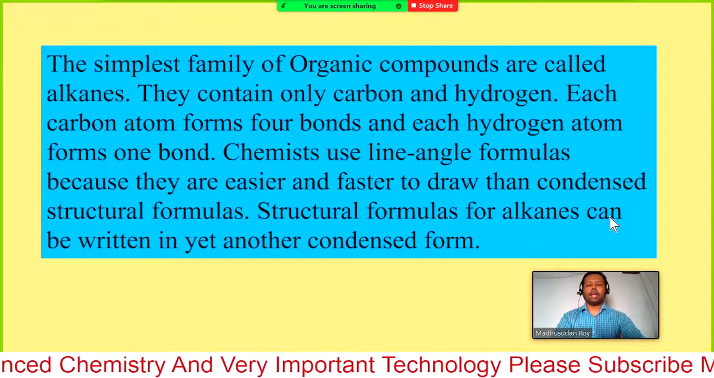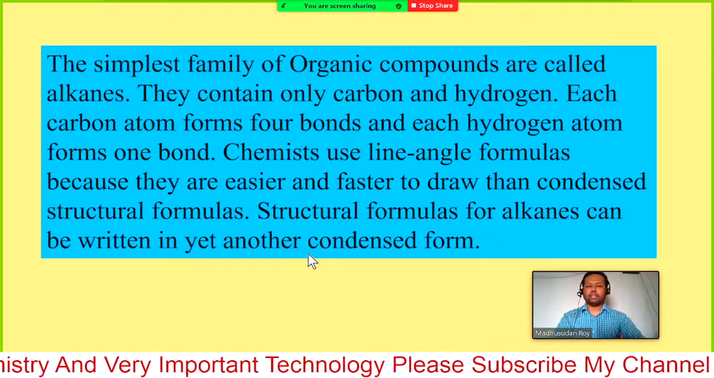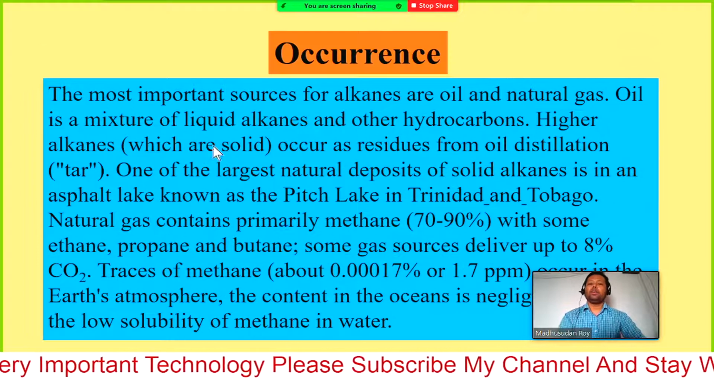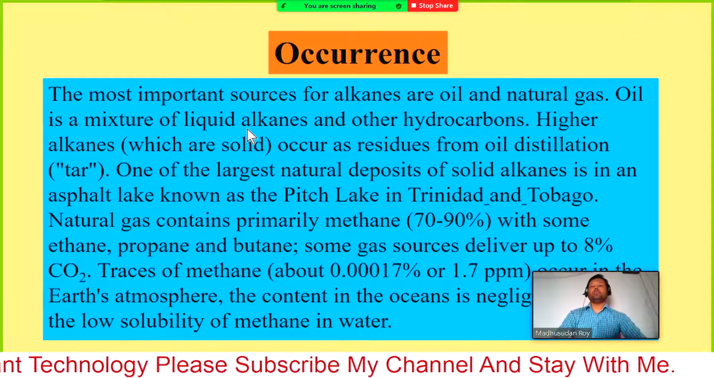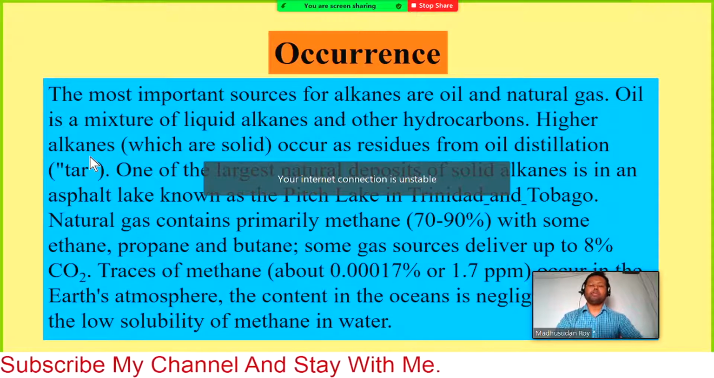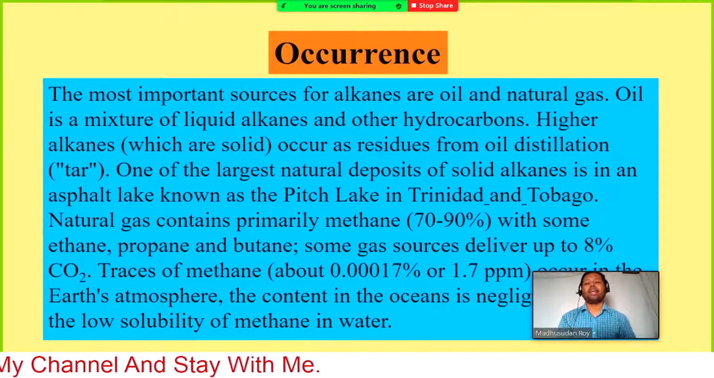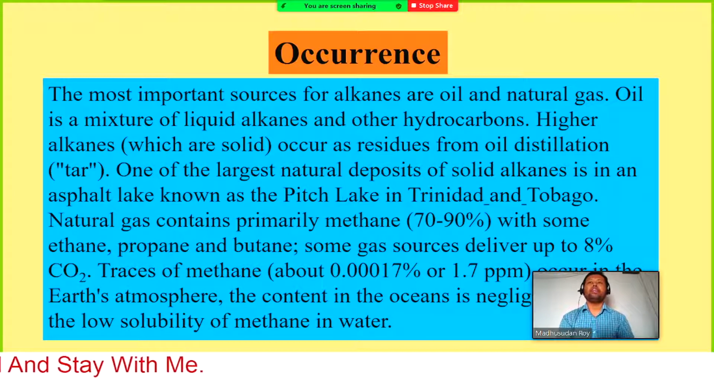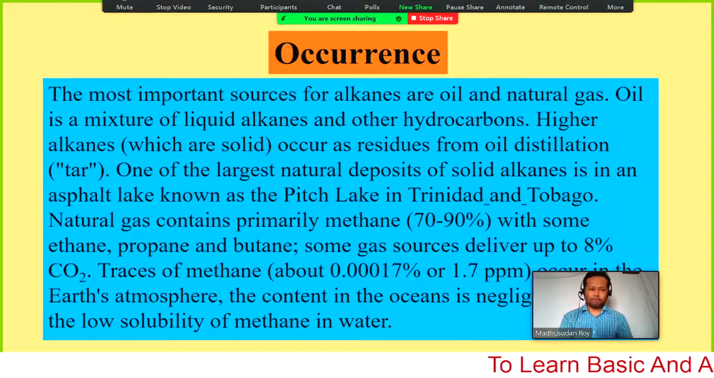Structural formulas for alkanes can be written in yet another condensed form. Anyway, first we would like to know the occurrence. That means where you can find the alkanes. The availability of alkanes, mostly the most important source for alkanes are oil and natural gas.